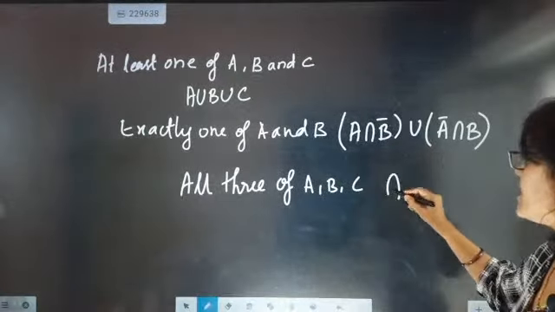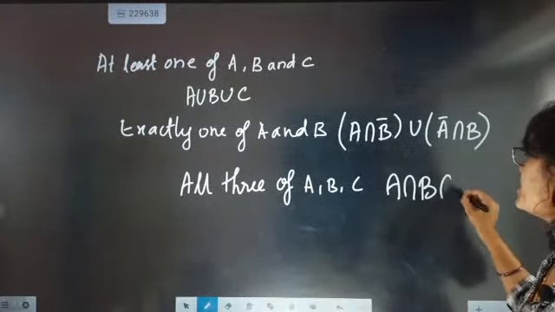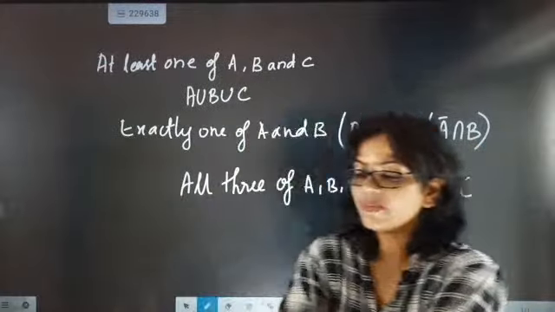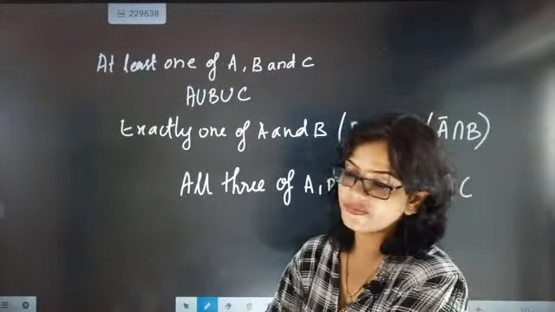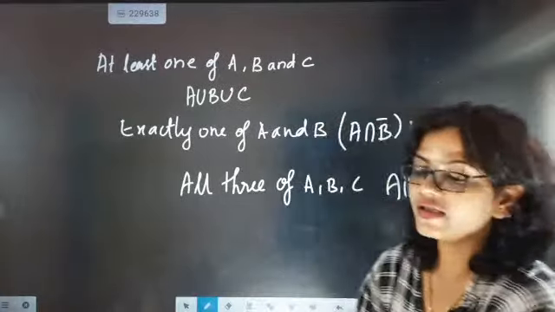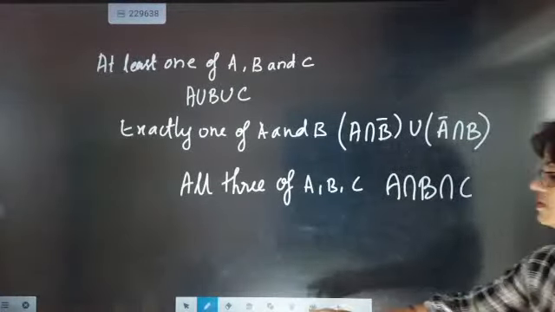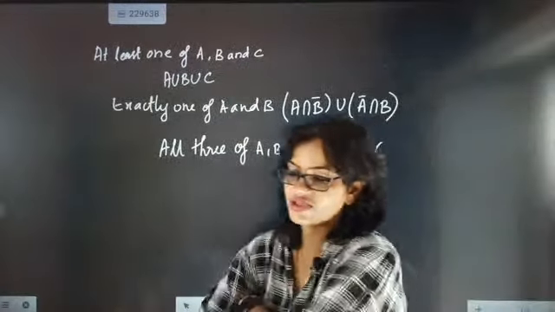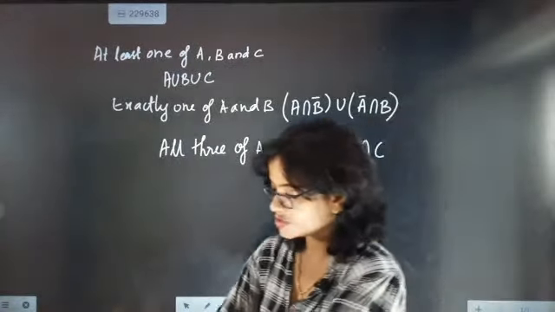So that means A intersection B intersection C. When you are taking all three together, it is A intersection B intersection C. That is exactly called taking all three together. I hope you have understood this point.